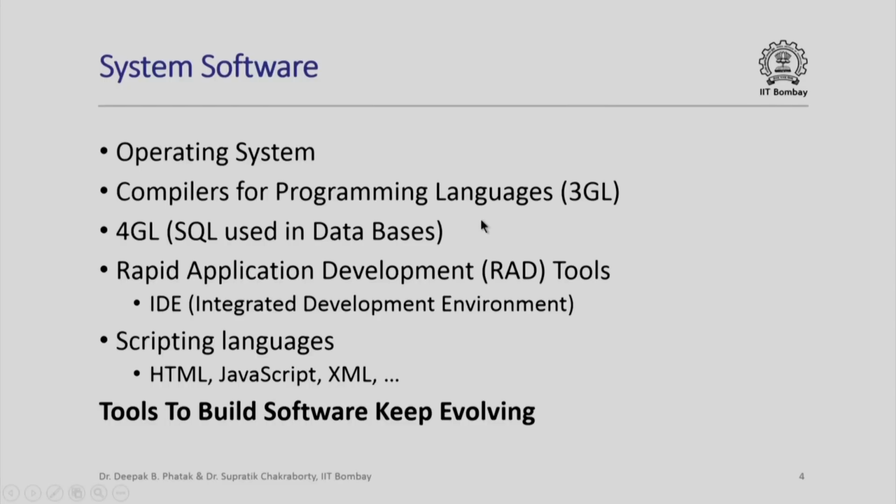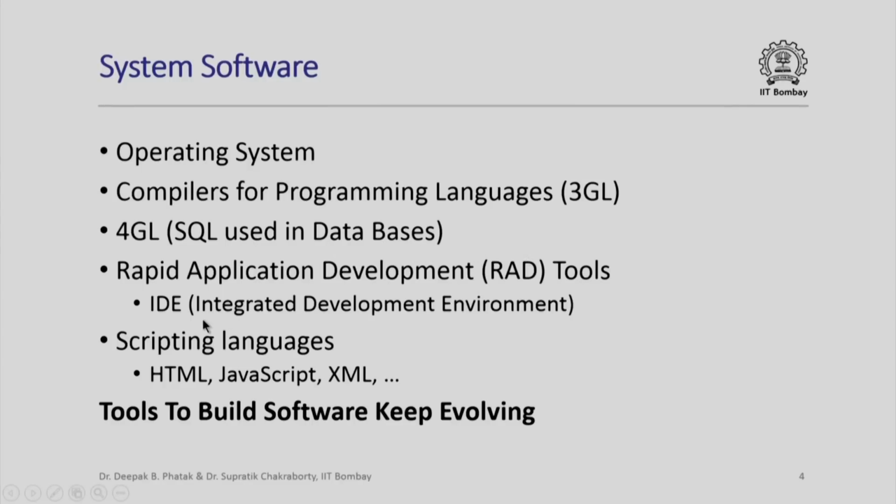Then came specification kind of languages where you do not have to define what procedure is to be followed, but just say what you want to get done. Databases and structured query language, which is used to program databases, fall under this category. These are called fourth generation languages. Again, you would require system software, effectively equivalent of compilers and runtime software to handle programs written in SQL and such 4GLs. We then have rapid application development tools.